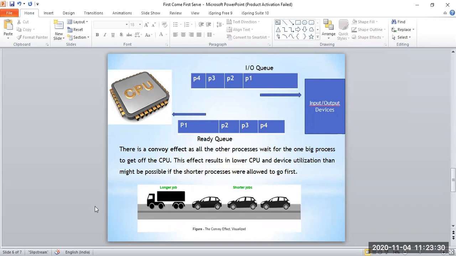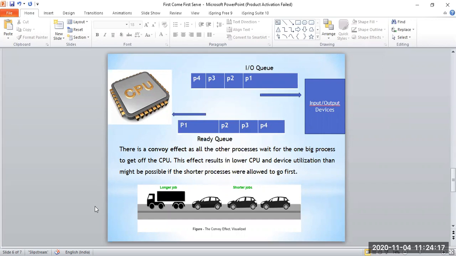As I told you when we were discussing the scheduling criteria, the goal was maximum CPU utilization, isn't it? The operating system always tries to keep the CPU busy, and will not leave the CPU sitting in an idle state for a longer time. That means using the CPU at the most.